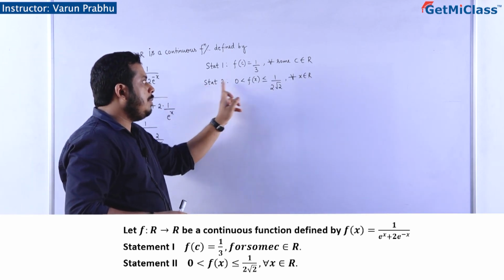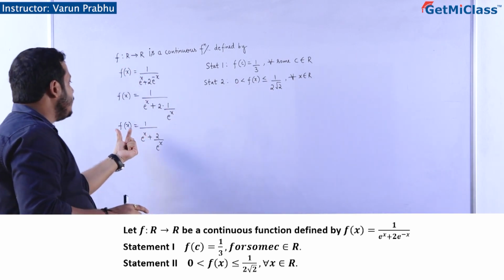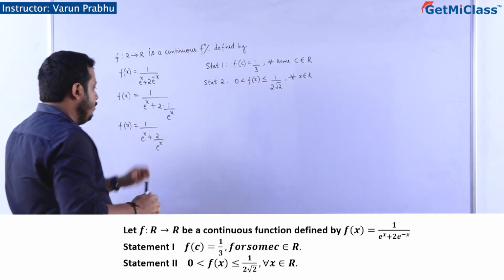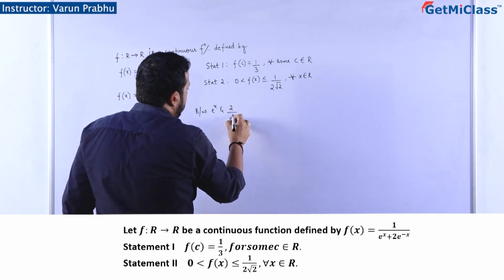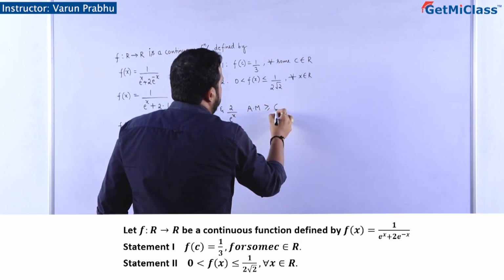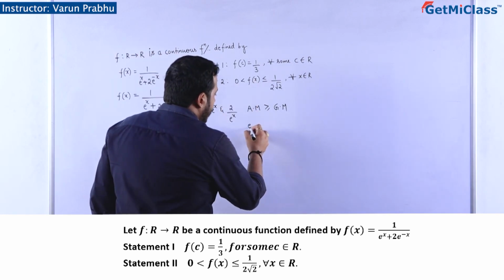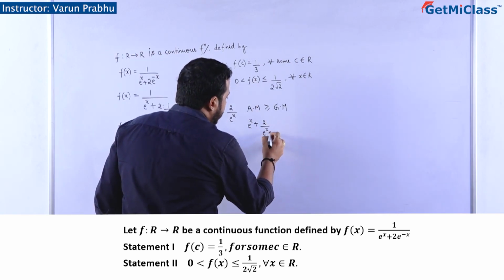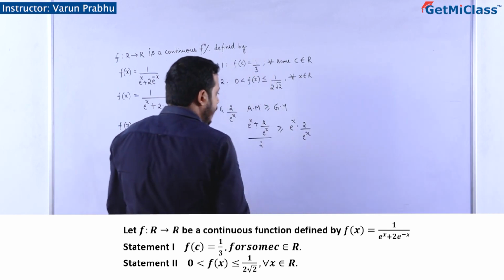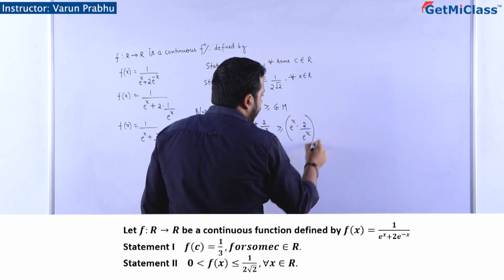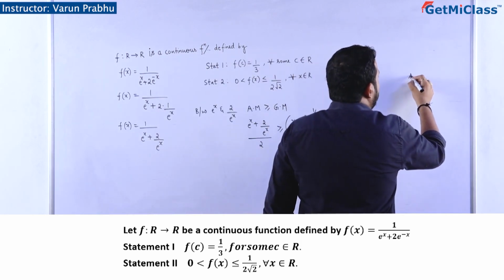See, now you look at statement number 2 first. If you look at statement 2, there is an inequality. So definitely there should be some inequality connecting the two numbers. So I can say between e power x and 2 divided by e power x, the arithmetic mean is always greater than or equal to the geometric mean. This is how I introduce an inequality here. So (e power x plus 2 divided by e power x) divided by 2 should be greater than or equal to (e power x into 2 divided by e power x) to the power of half, that is the square root of it. Geometric mean. What is the arithmetic mean between two numbers?